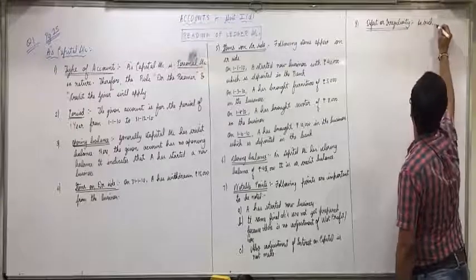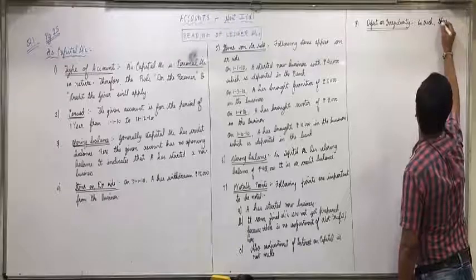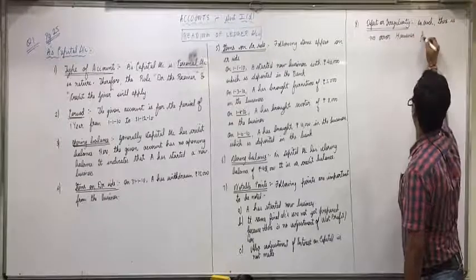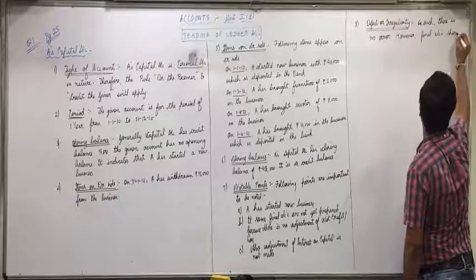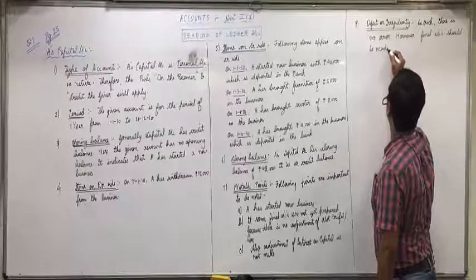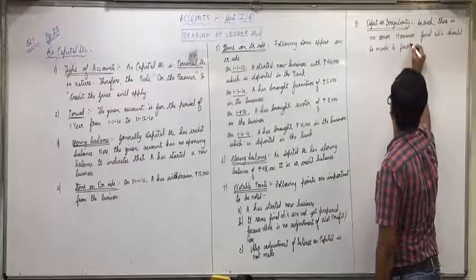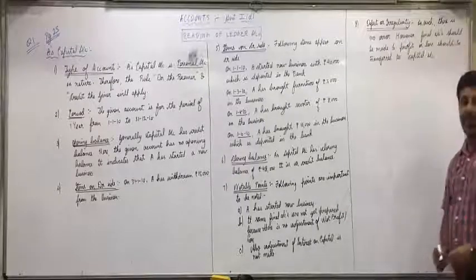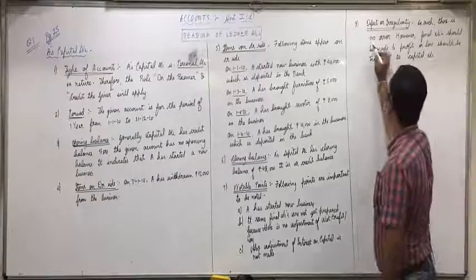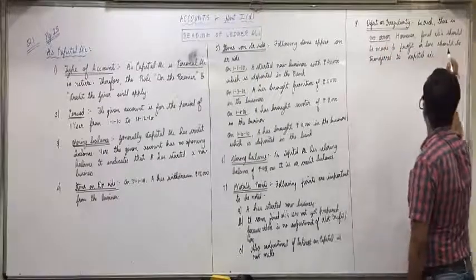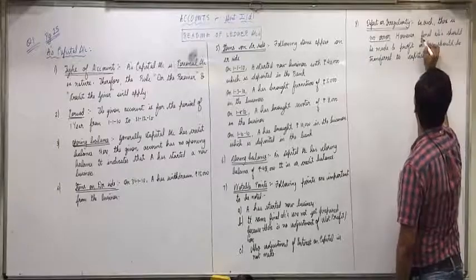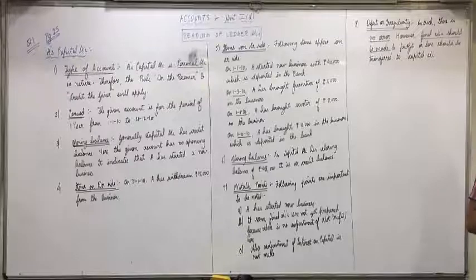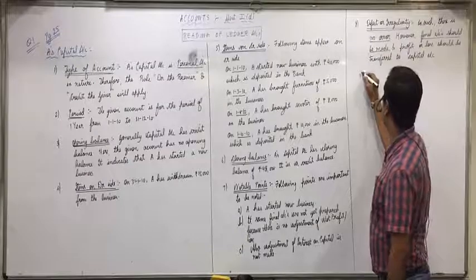As such, there is no error. Full stop. However, final accounts should be made and profit or loss should be transferred to capital account. As such there is no error. However, irregularity: final accounts should be made. Any confusion in that? And suggestions.